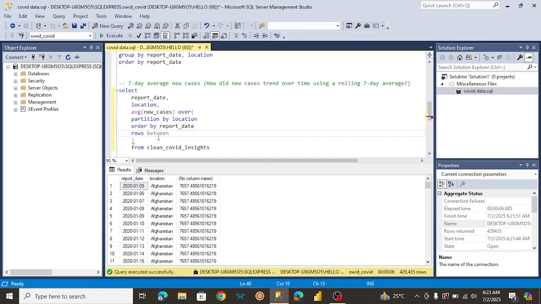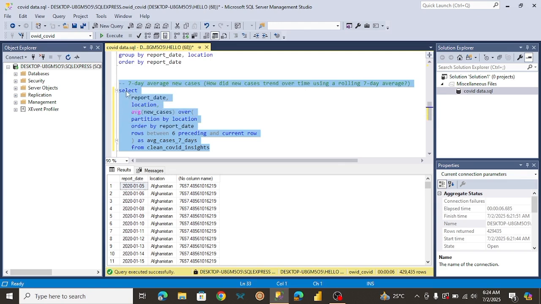Next, all we have to do is write 6 PRECEDING. This is telling it to perform the calculation for 6 days, and we're going to include the current row. So altogether, we have a calculation for 7 days. Let's give this a name to make it easier to read. I'm just going to name this average cases 7 days. Okay, let's run this to see if it works.